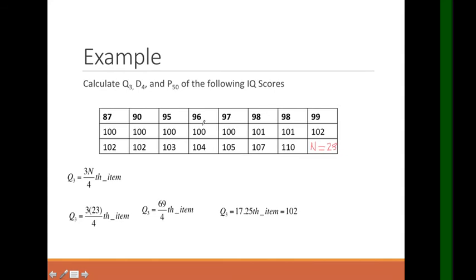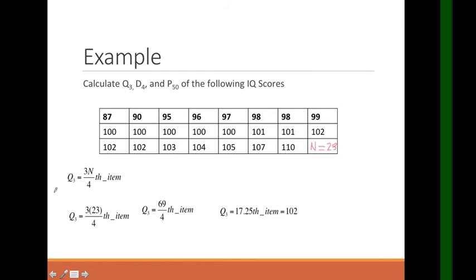And then, ang gagawin natin, i-arrange natin yung mga scores nila from lowest to highest. Remember, kapag magsosolve ka ng mga ungrouped data for the measure of position, kailangan mong i-arrange yung ating mga scores or kung anumang data yan from lowest to highest. So, 87 to 110 is the range of the score. 87, 90, 95, 96, 97, 98, 98, 99. Kahit mag-repeat pa, okay lang kasi we're talking about the individual scores, no? So, 100, 100, 100, 100, up to 110.